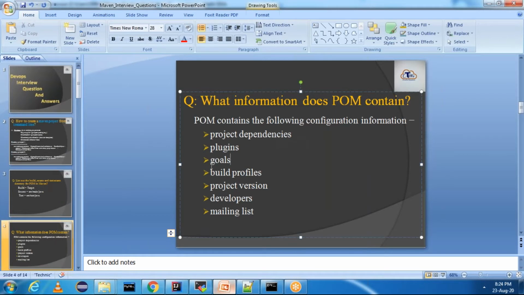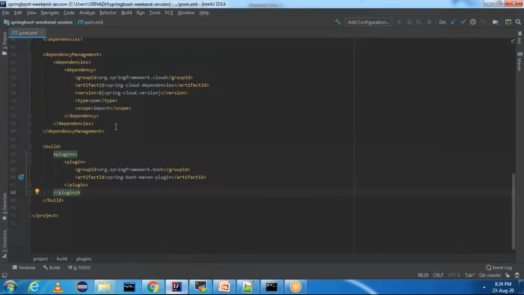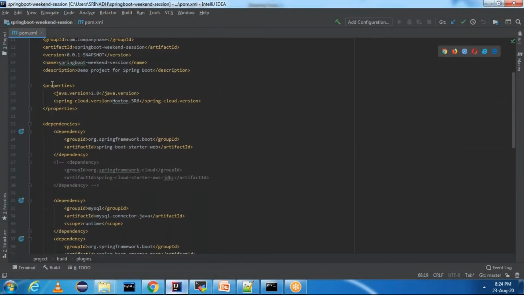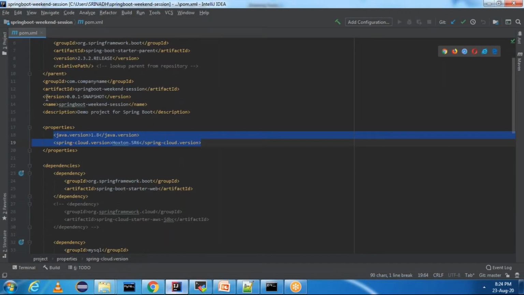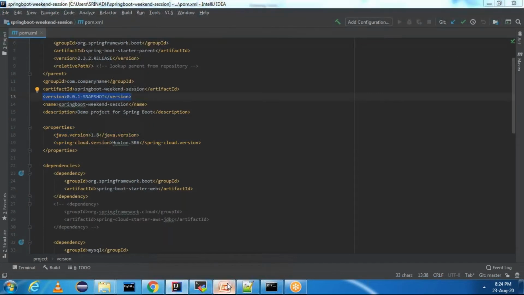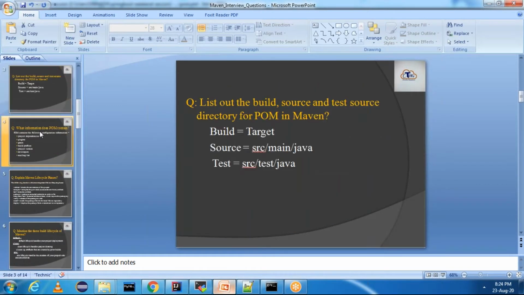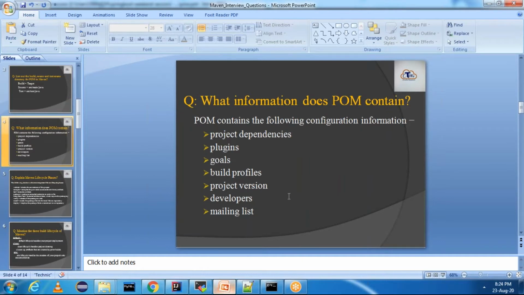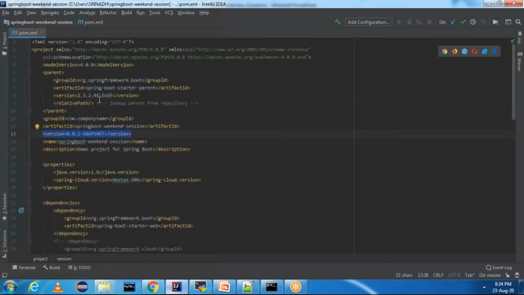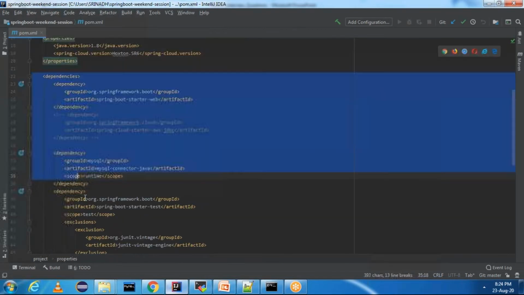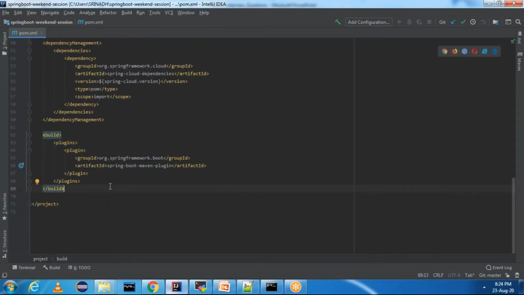Goals by default are not present in pom.xml. If you want, you can create build profiles, project version. This is the project version. And then you have developers and mailing list also you can create. Basically, pom.xml contains project identifiers, properties, dependencies, and then plugins. These are the high level components which a pom.xml contains.